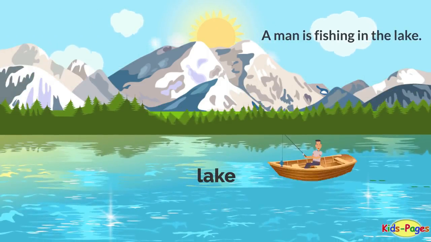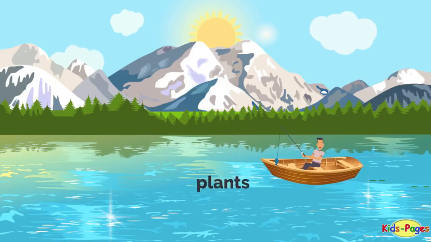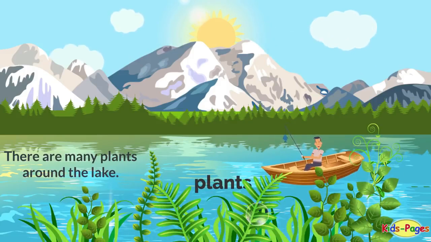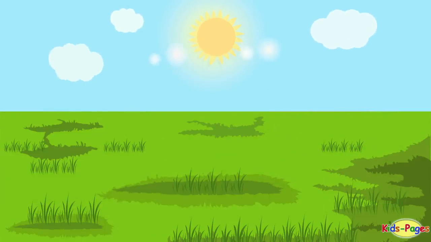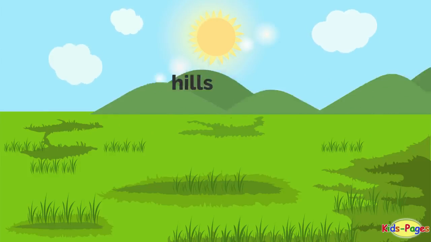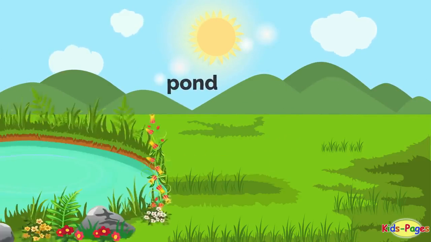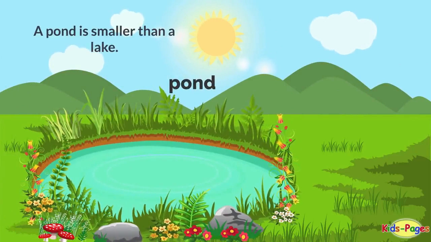Lake. A man is fishing in the lake. Plants. There are many plants around a lake. Hills. Hills are easier to climb than mountains. Pond. A pond is smaller than a lake.